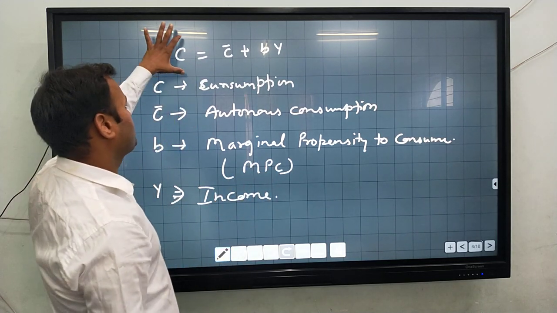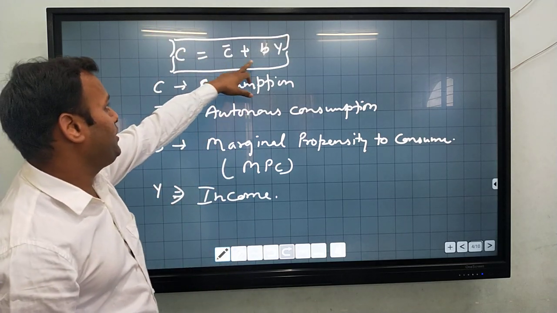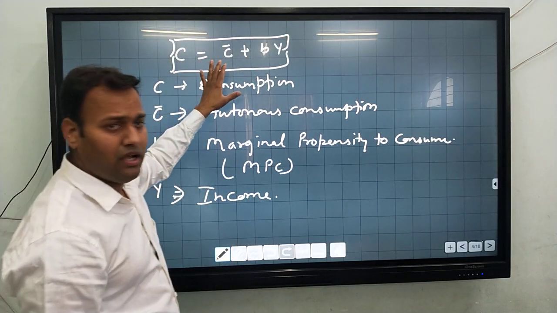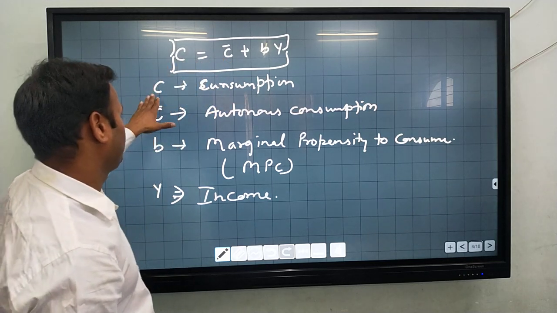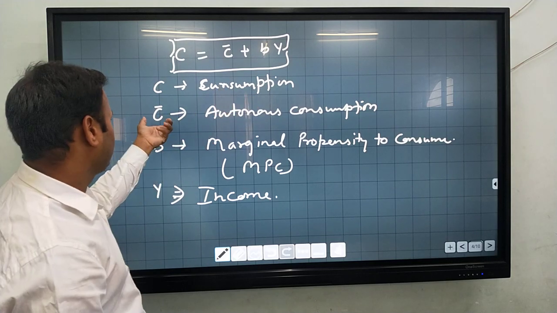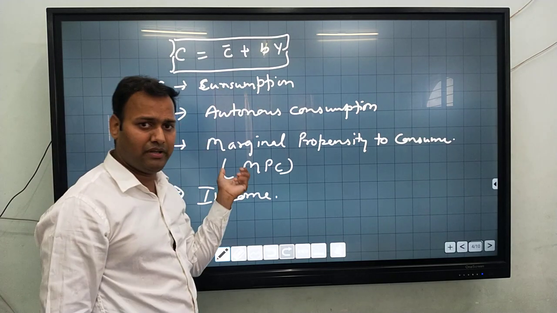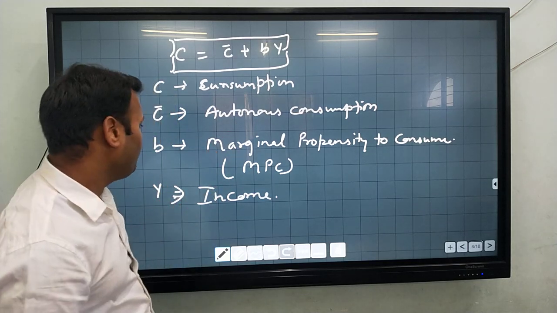So C is equal to C bar plus bY, that is the formula of the consumption function. C is consumption of goods and services, C bar is autonomous consumption, b is the MPC, and the value of MPC is given in the question, and Y is equal to income.